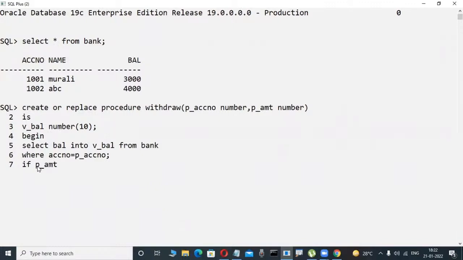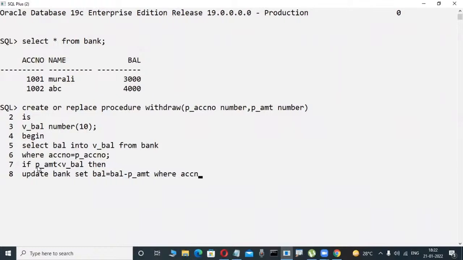Suppose here, logically observe, not the coding: that amount should be less than the available balance. Then I want to affect it in the database. Update table name, set balance equal to balance minus p_amount, where something.